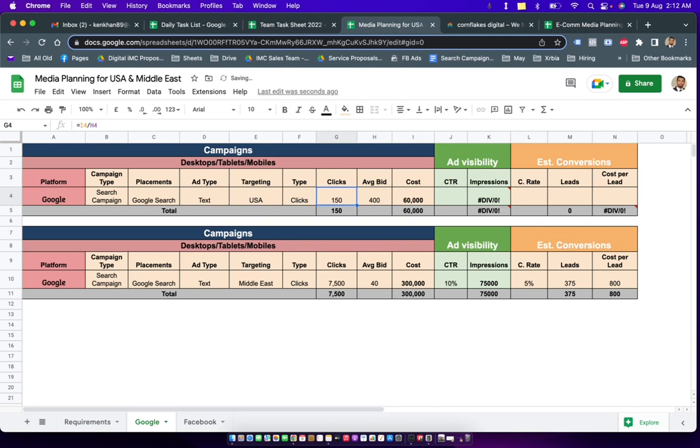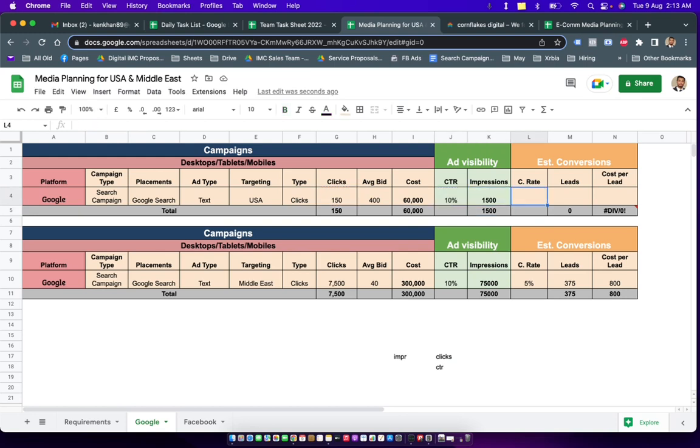500 is a bit high, so we got 150 clicks. Now, CTR is click through rate, and normally we see that the search campaign receives a CTR of 10%, and we have a simple formula where CTR is equal to clicks upon impressions. So if I move impressions over here, CTR will come down to clicks. So impressions are clicks upon CTR.